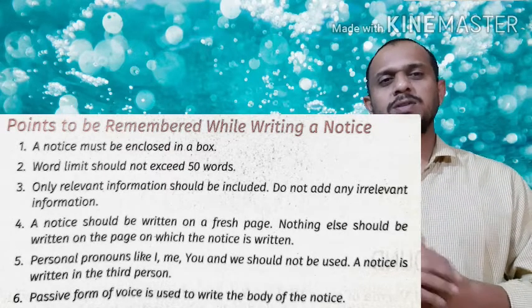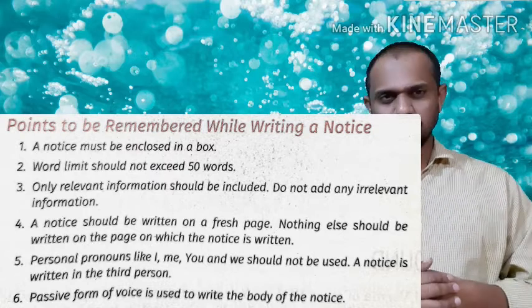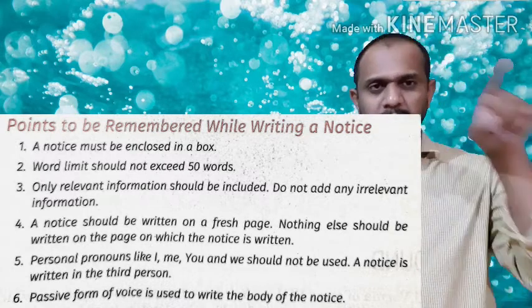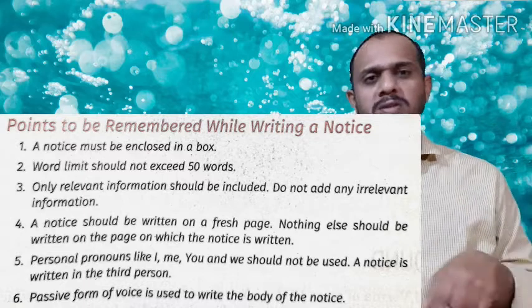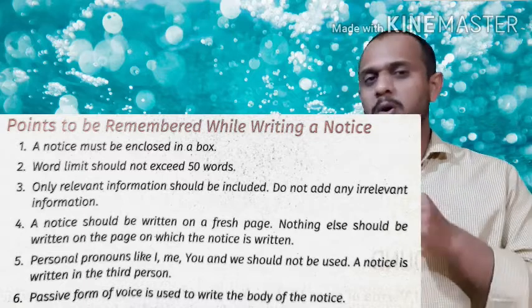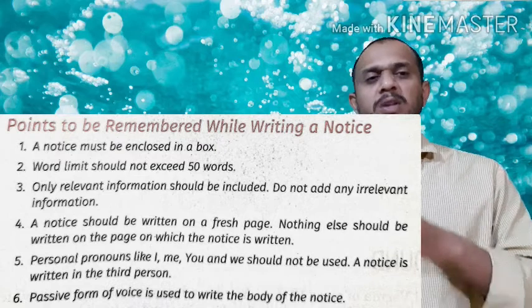Now we are going to see how to make the notice. First draw a box, because we are going to keep the notice in an enclosed box.